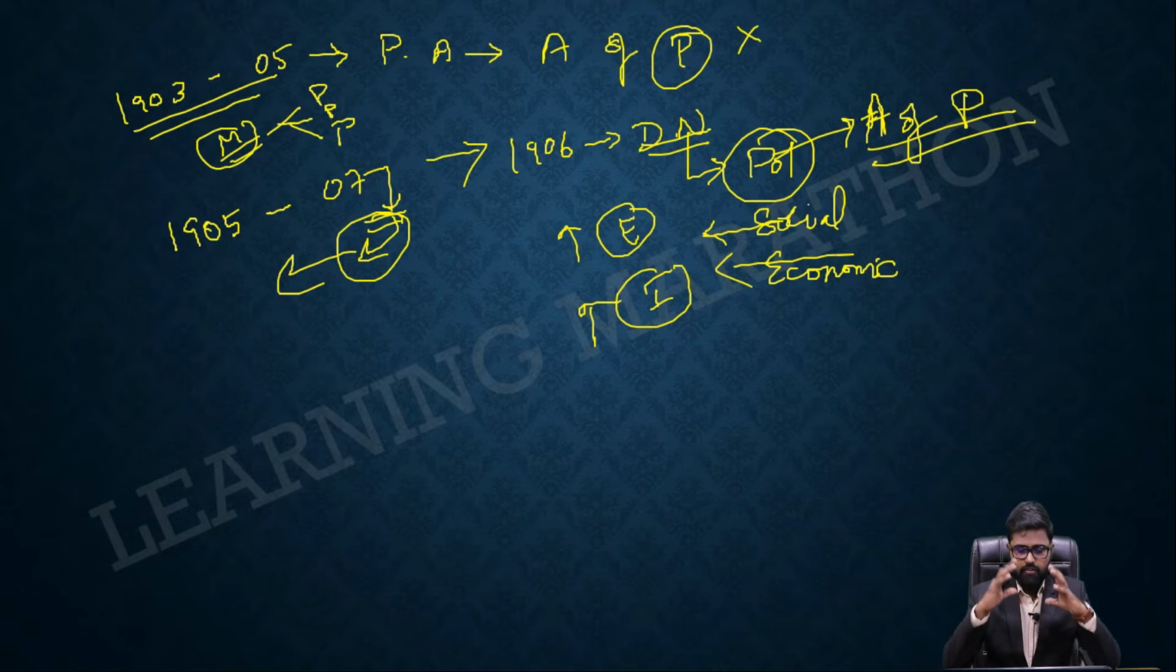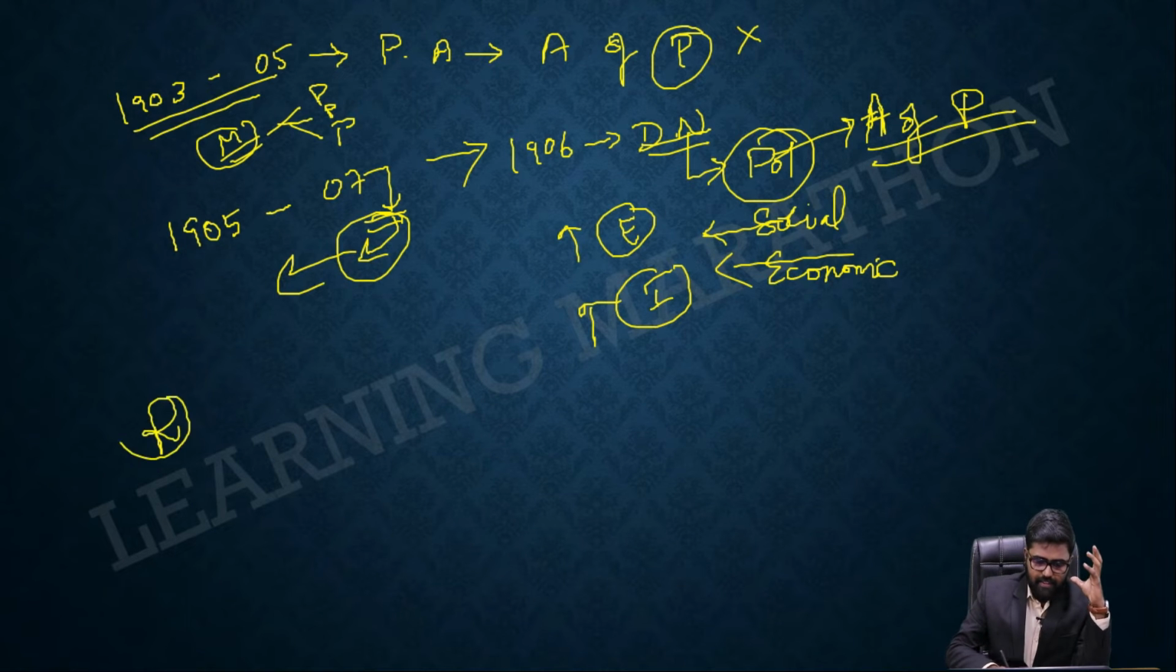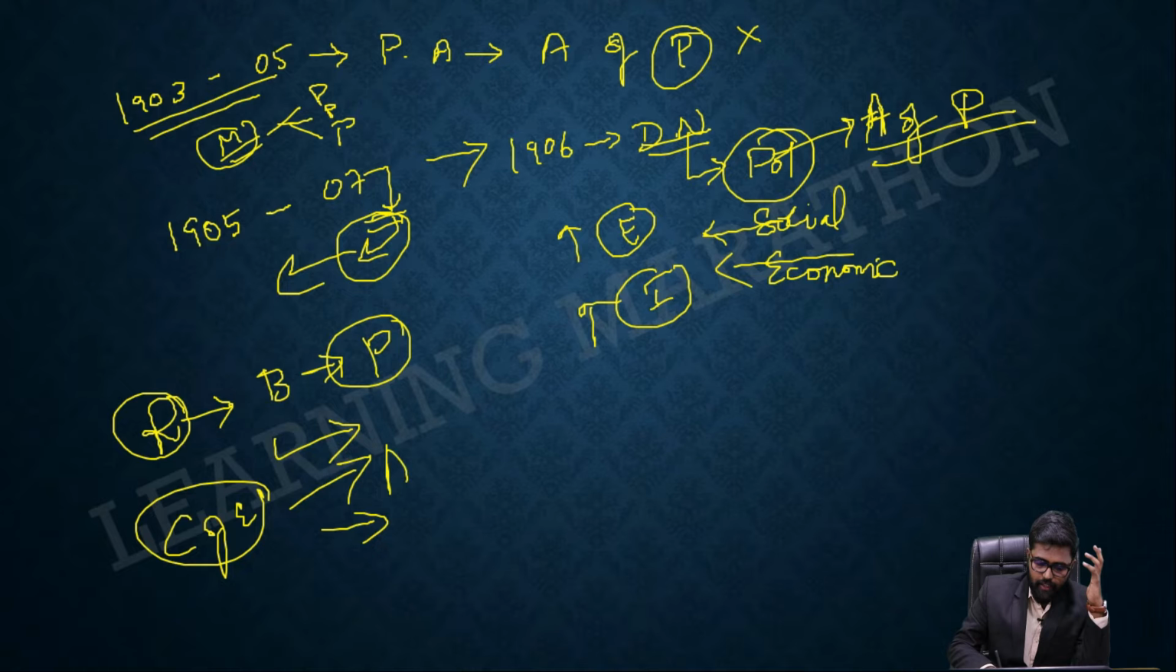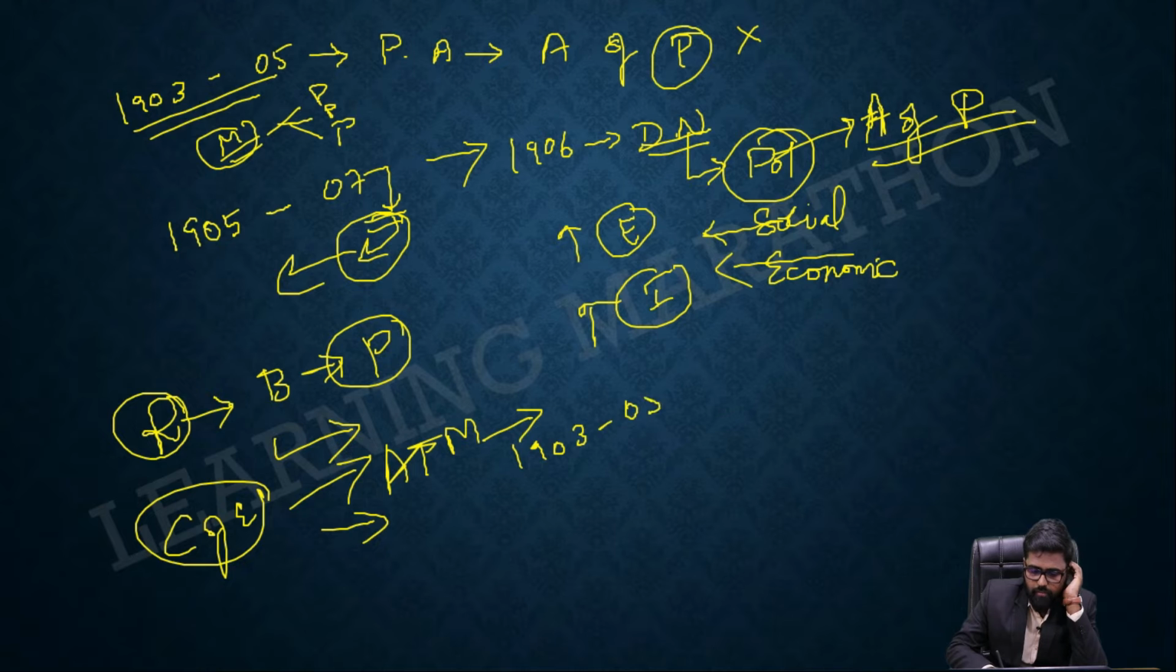That's it. So what is the reason? The reason is the British government said we are going to partition Bengal, so they took up the movement. What is the course of events? The movement was in two parts. One is the anti-partition movement, which was from 1903 to 1905. Then there was the Swadeshi movement, which was from 1905 to 1907.